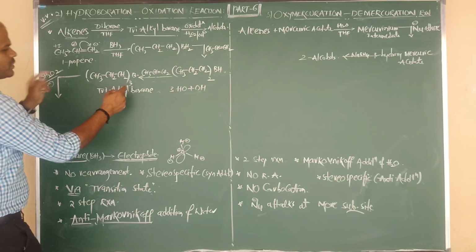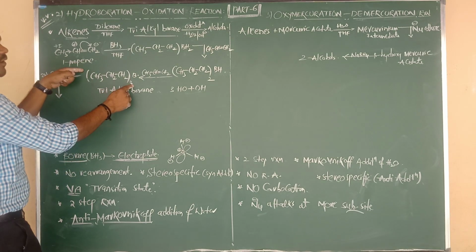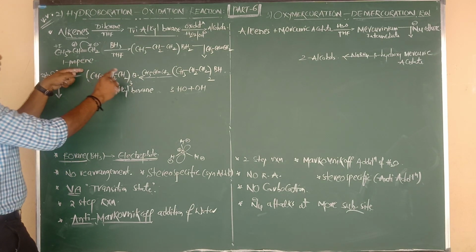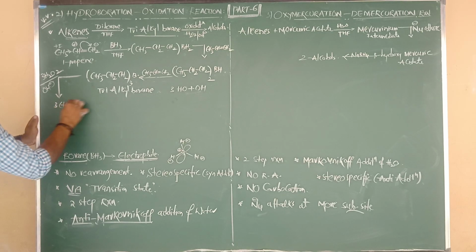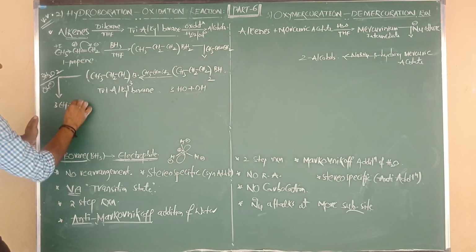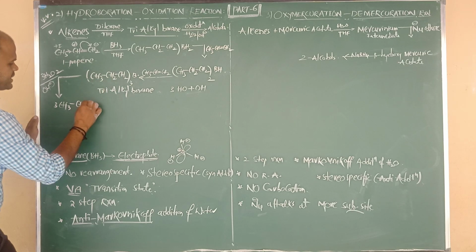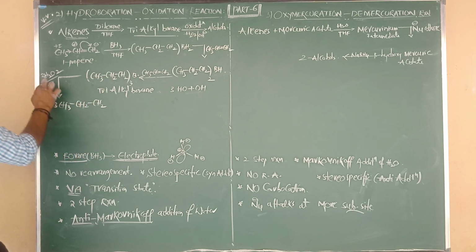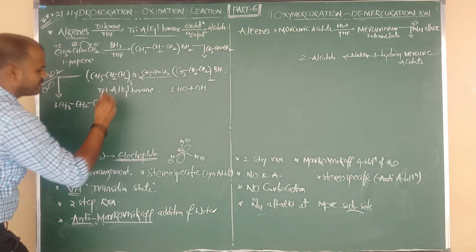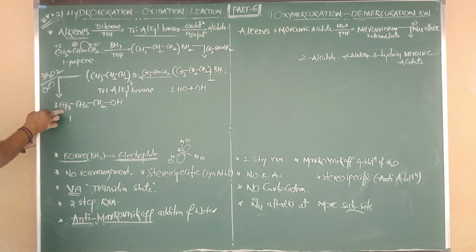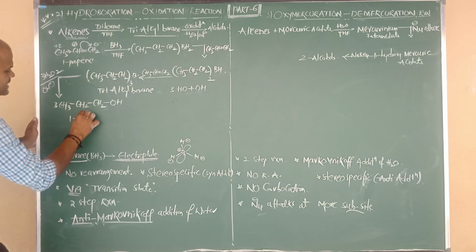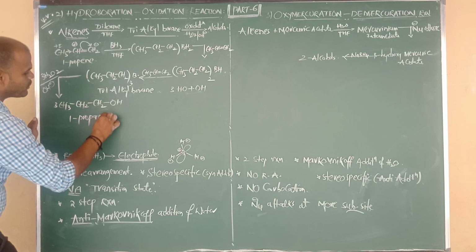So 3 OH given to this alkyl group. So 3 moles of CH3, CH2, CH2OH. We are getting our final product. 3 moles of propyl group as it is, 3 moles of CH3, CH2, CH2. So upon oxidation with hydrogen peroxide, we have to take 3 moles of H2O2. So this is our product. This is nothing but propane-1-ol, or we can say the product name is 1-propanol.